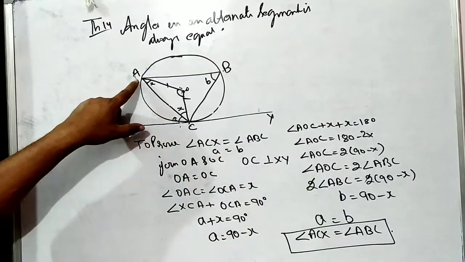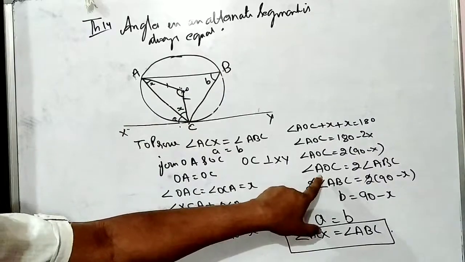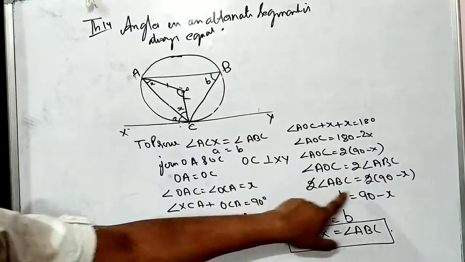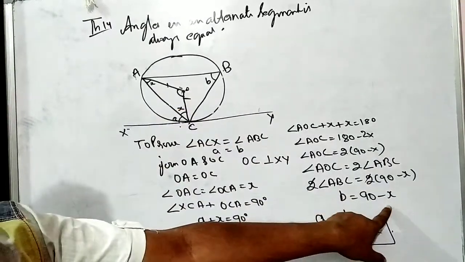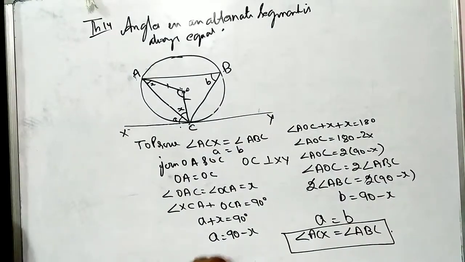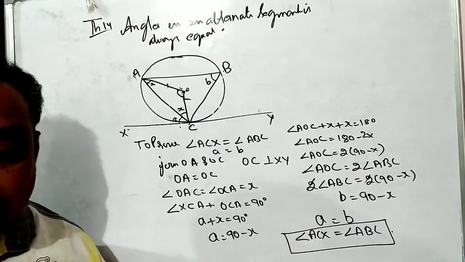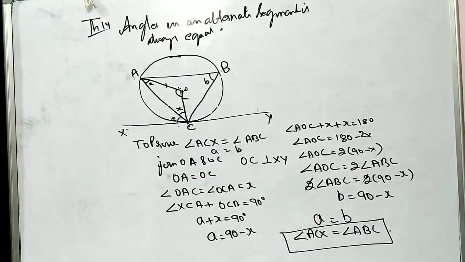According to the theorem, the angle at the center is twice the angle at the circumference when they are in the same segment. So angle AOC is equal to twice angle ABC. So that I have substituted. 2 and 2 are cancelled. ABC is small b. So b is equal to 90 minus x. Already we have proved that a is equal to 90 minus x. So both have the same value. a is equal to b, which proves that angles in an alternate segment are always equal.